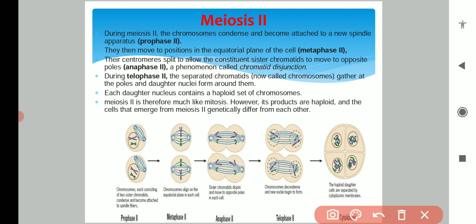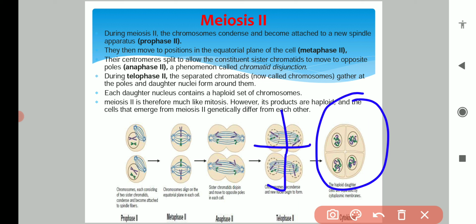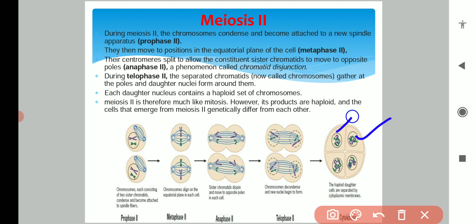The nucleus will form, chromosomes will be present in the nucleus, and the cell will show constriction, with ultimate formation of 4 cells. After telophase the cell reaches cytokinesis, and from this cell 2 cells will form, and again from this cell 2 cells will form. So ultimately 4 cells will form, each having its own nucleus and n number of chromosomes.